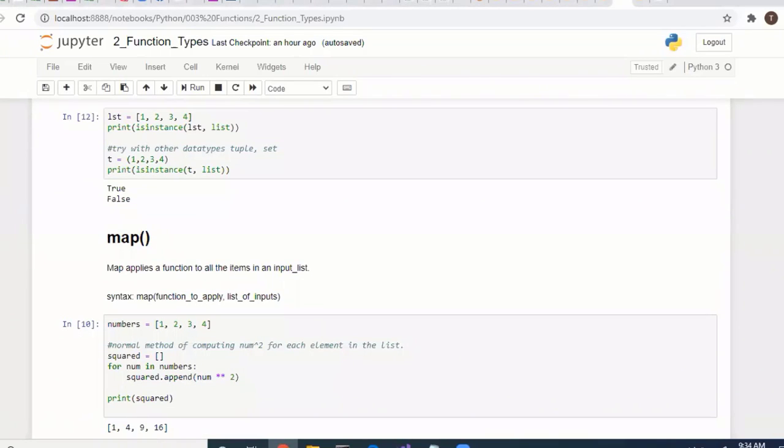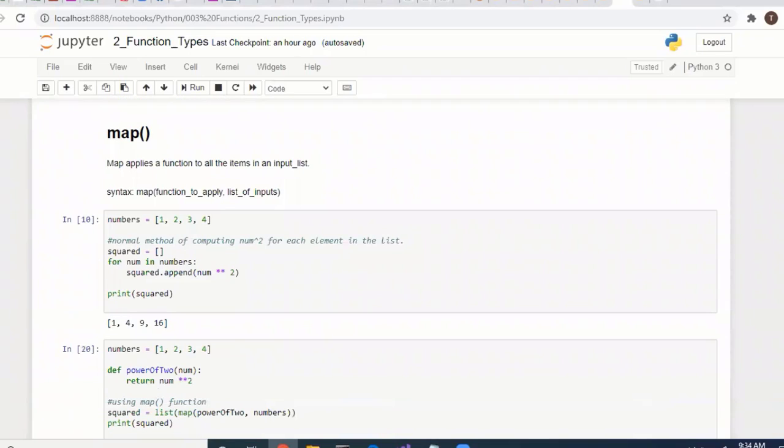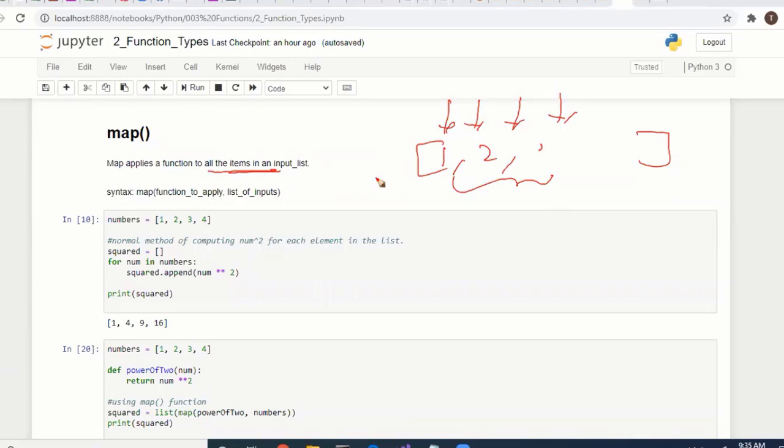So like filter, we have a map function, map. You have some sequence of items and you have to apply some business logic to all items. Filter is different: filter selects only particular items based on the condition, but here map applies a function to all the items in the input list.